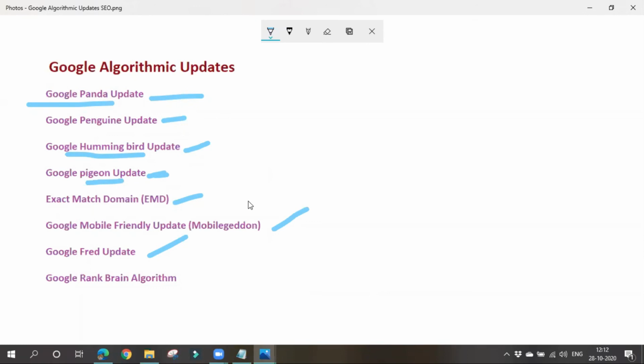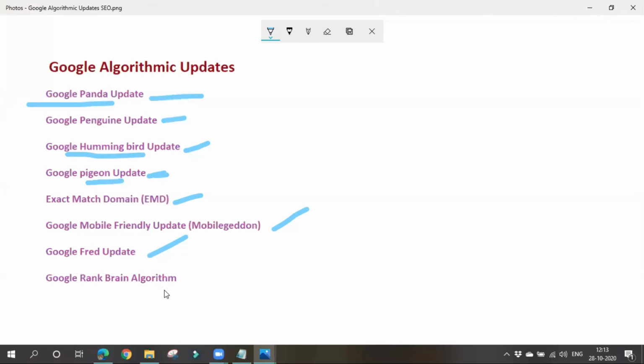So if your website has too much aggressive advertising and you are providing thin, low value content, it will lead to poor user experience again. The user experience will not be satisfactory. So if your website has excessive advertisement or low value content, please improve it. This is known as the Google Fred update. Google will punish us with this update.